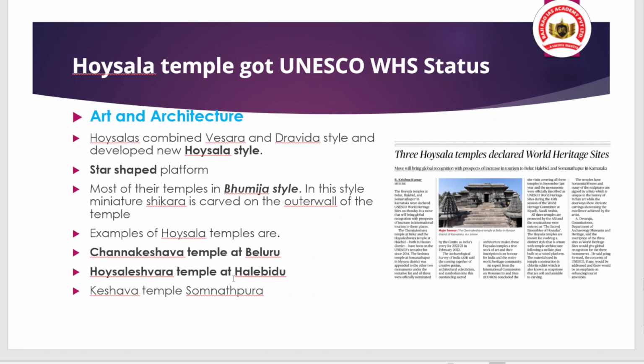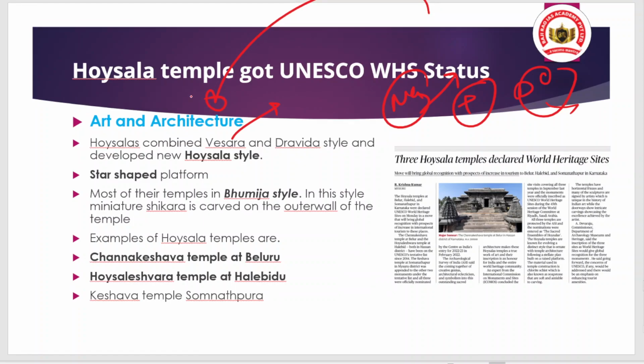Okay, so if we talk about the art and architecture of Hoysala temple, the Hoysala combined Vesara style and Dravida style. Vesara style means it is a combination of Nagara style and Dravida style. Nagara style is basically the style of temple construction or the temple architecture in northern India, and the Dravida style is the style of temple construction in southern India. And if you mix both of them, you will conclude to the Vesara style.